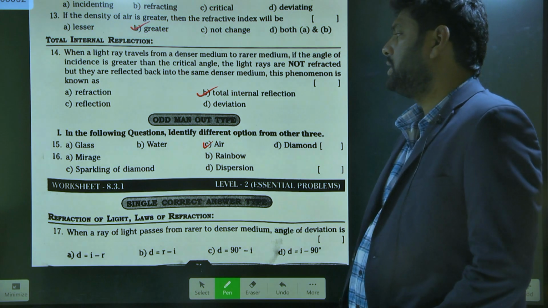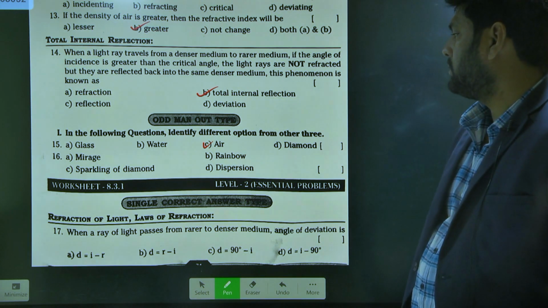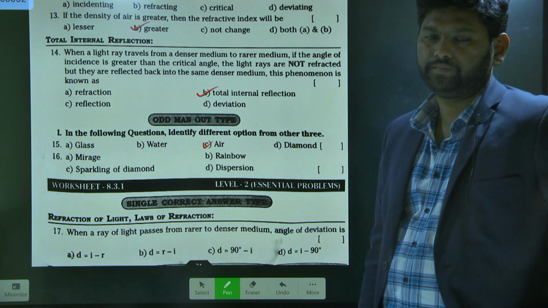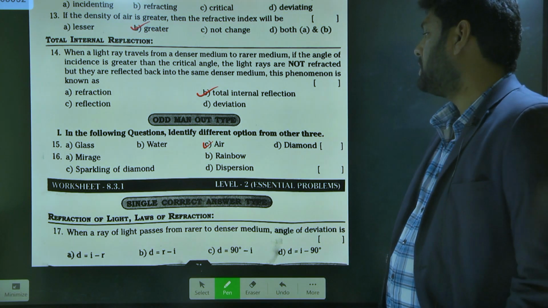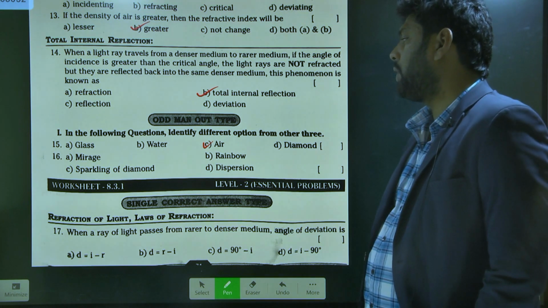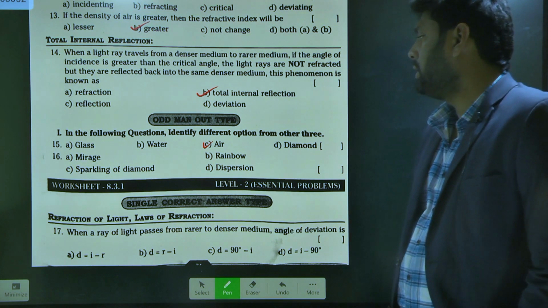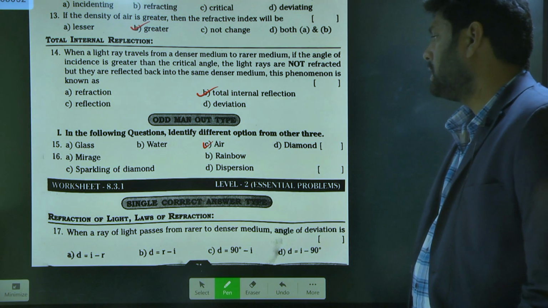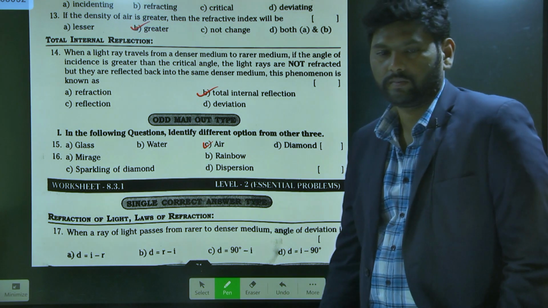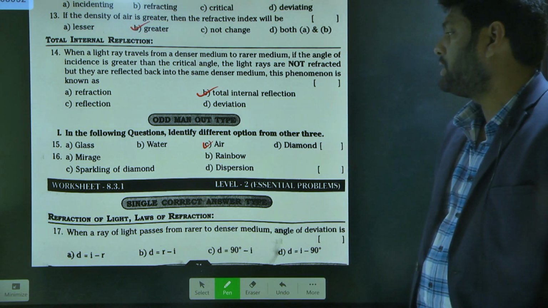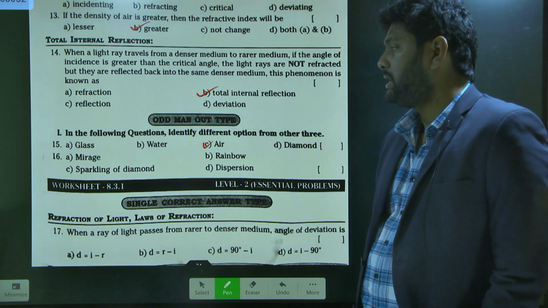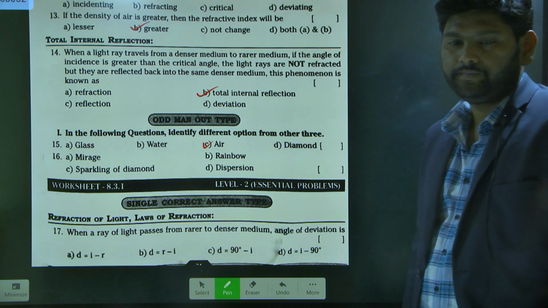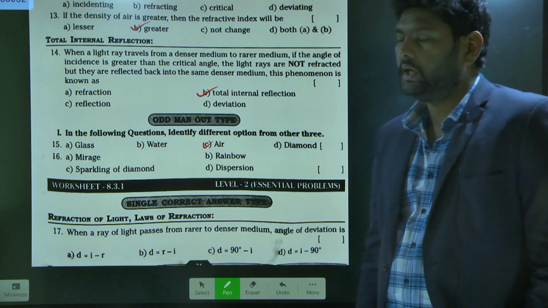Next, in the same way, the 16th one. What is the 16th one? Which option is right for the 16th one? Mirage, rainbow, sparkling of diamond, or dispersion. Among the four options, which option is a different option? Mirage, rainbow, sparkling of diamond, and dispersion. Which option is right? Look here.